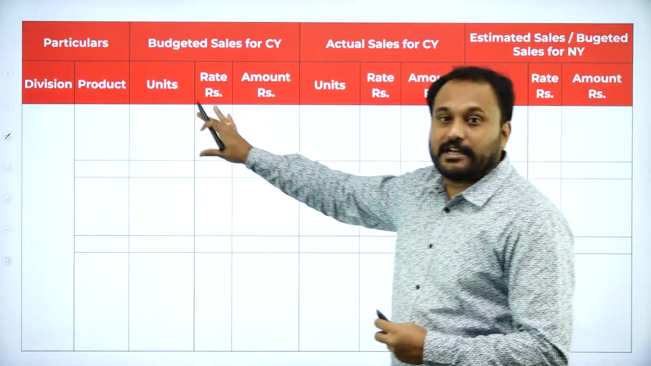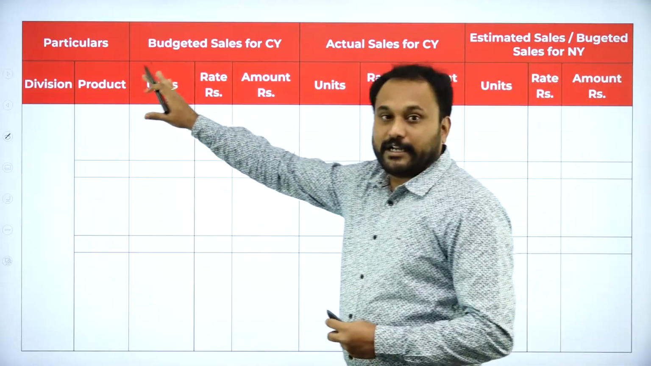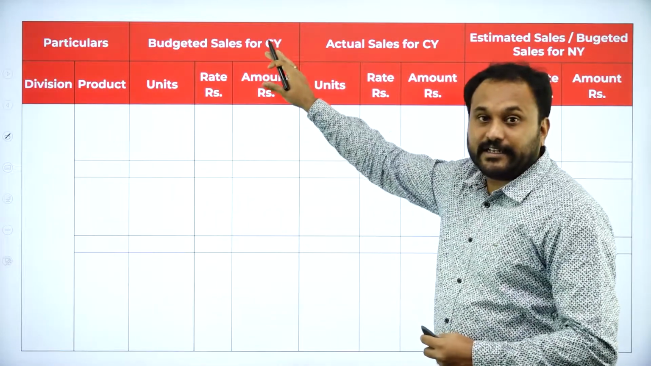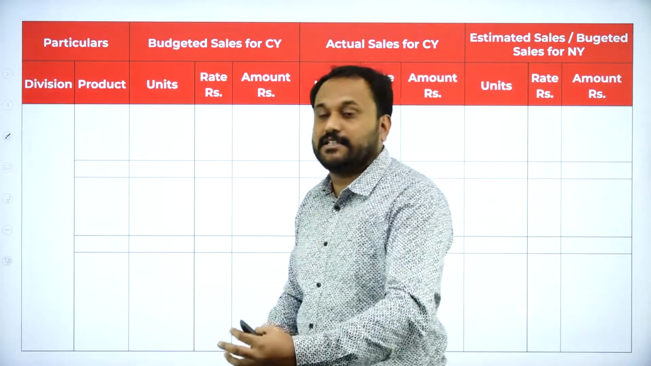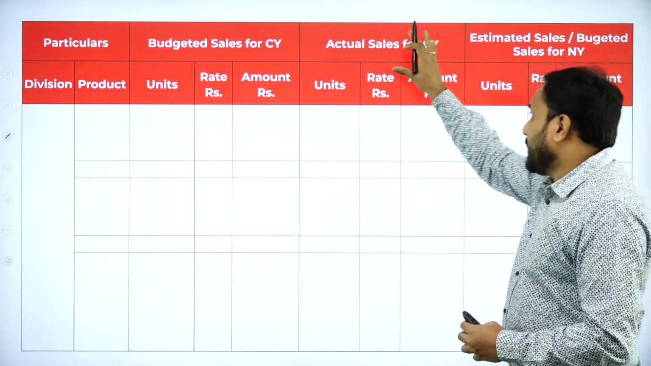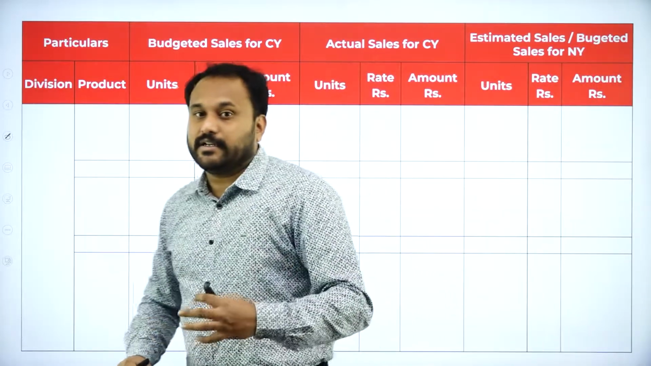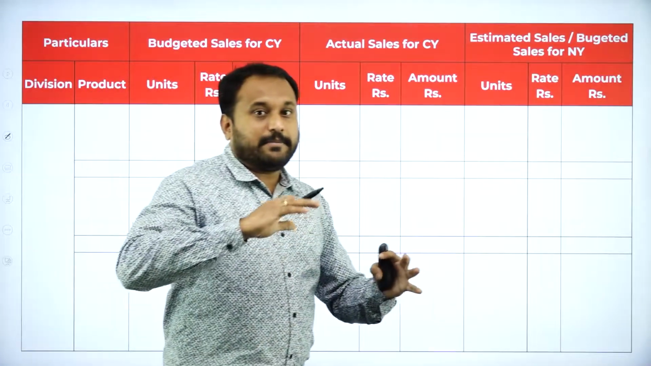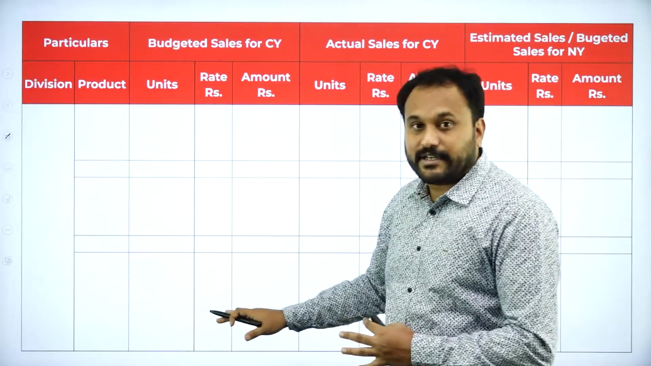The pro forma will look like this, right? You need to actually have a bigger one, that is particulars, division, product, budgeted sale for current year. I'll tell you where to take the current year concept and the next year concept. Actual sale for current year, estimated sale or budget sale for the next year. So we are done with our pro forma. I'll be giving you the time. You take your own time and start filling this right now.